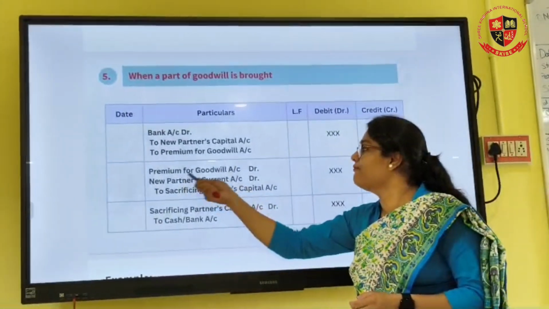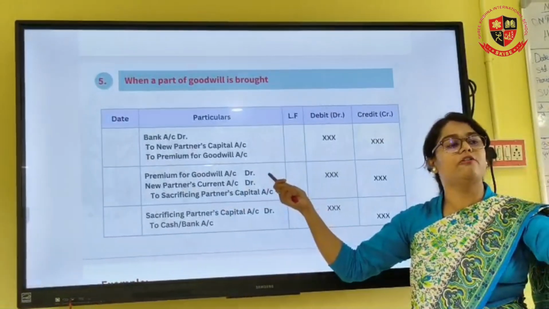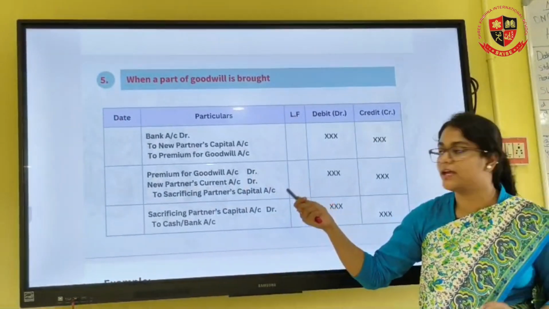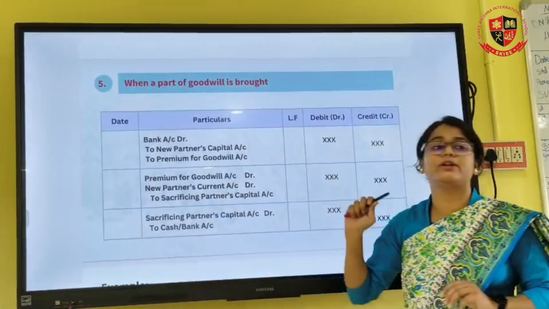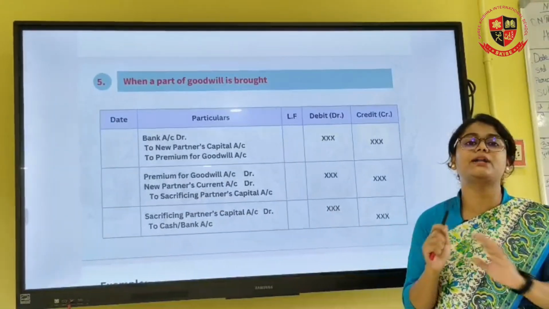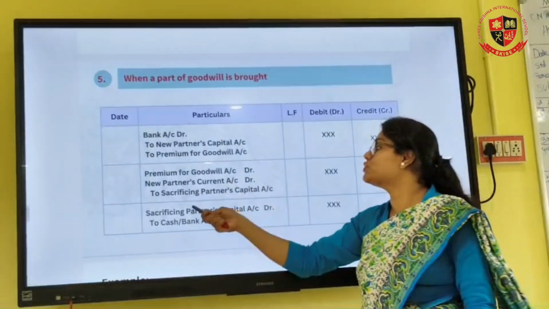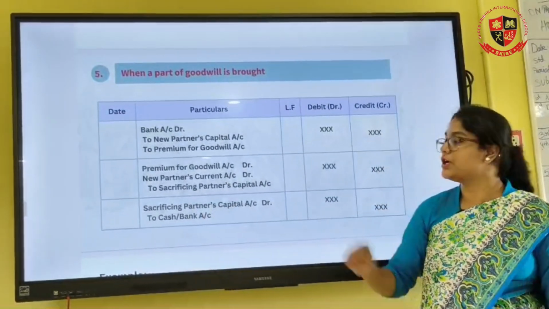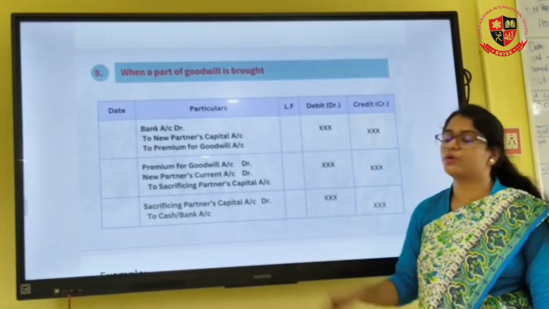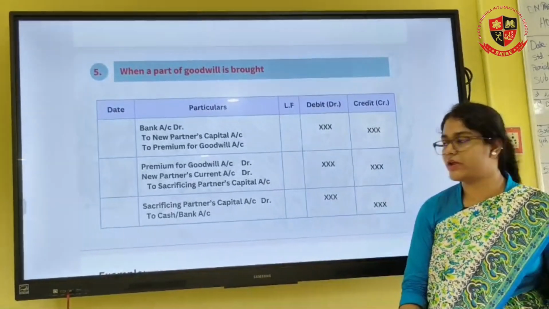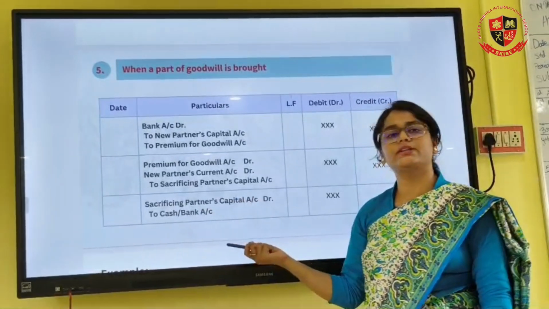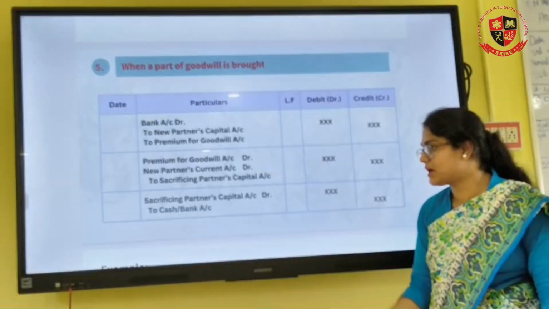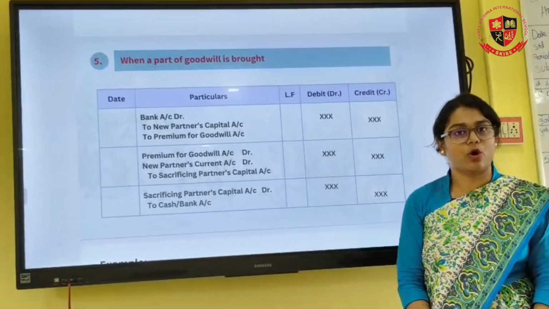Okay, so premium for goodwill account debit with the amount of goodwill that the partner is bringing, new partner's current account debit with the amount of goodwill that the partner is not bringing, to sacrificing partner's capital account. So both the amounts you're going to add and distribute in the sacrificing ratio. Then if the partner is withdrawing the amount, the sacrificing partner's capital account debit to cash or bank.